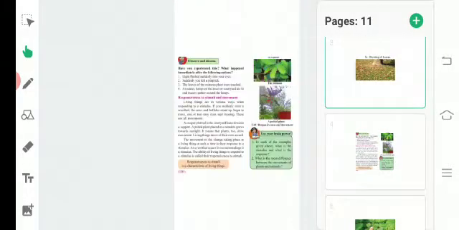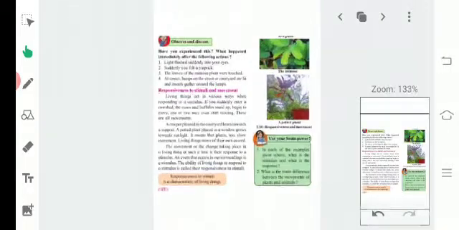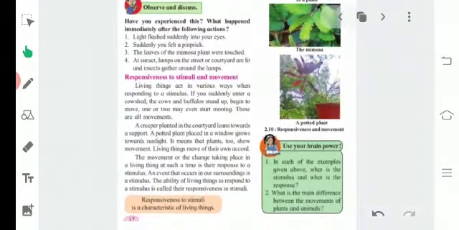Now move on to the other topic, that is responsiveness to stimuli and movement. So students, what is responsiveness? Responsiveness means to react to a stimulus, for example to a touch, and to move or to make movement.